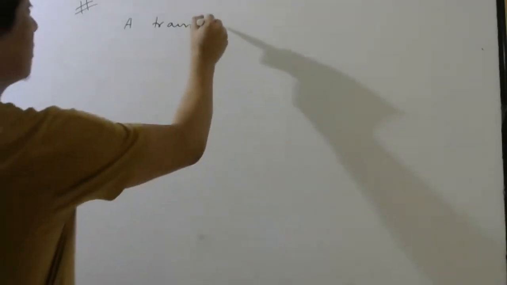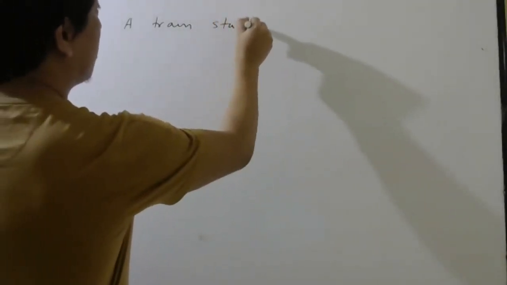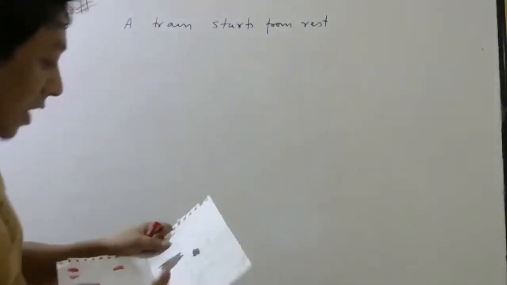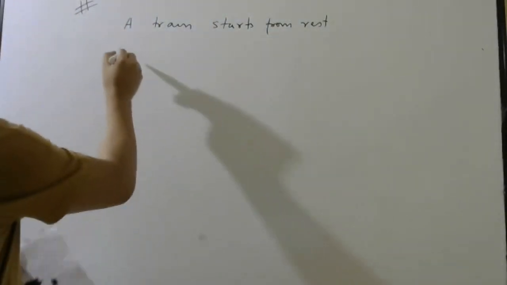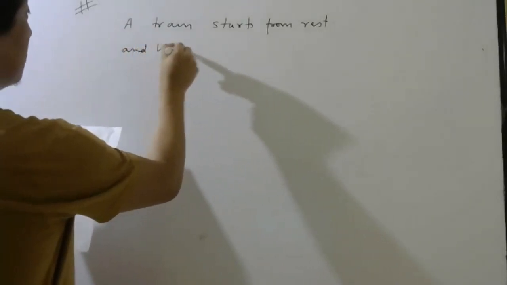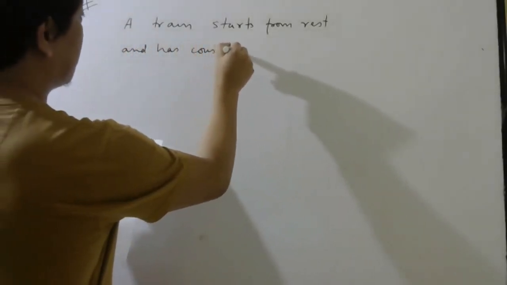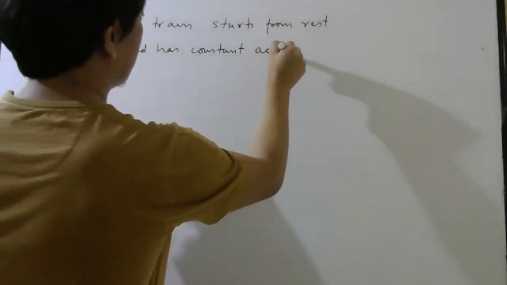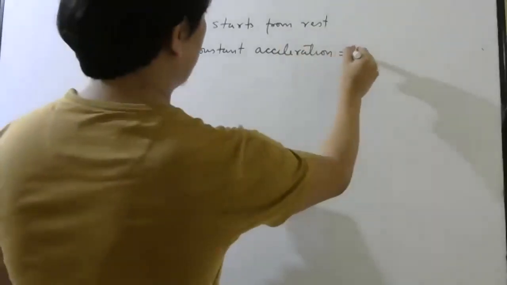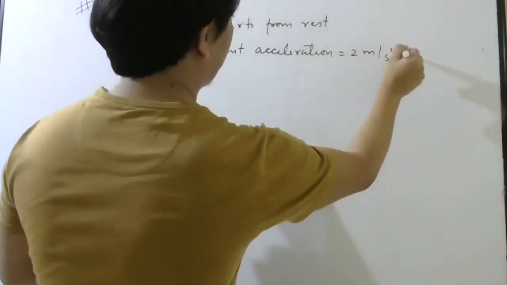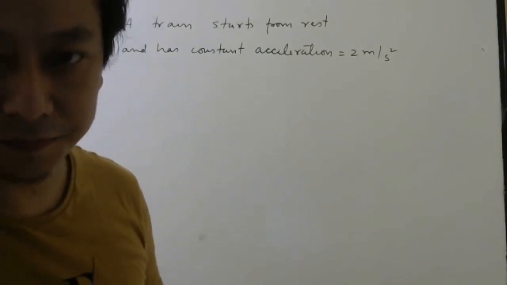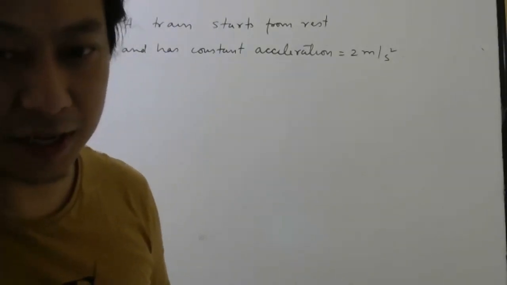A train starts from rest and has constant acceleration 2 meters per second square. So here, can I use those three equations, yes or no? Yes, I can use. Okay.